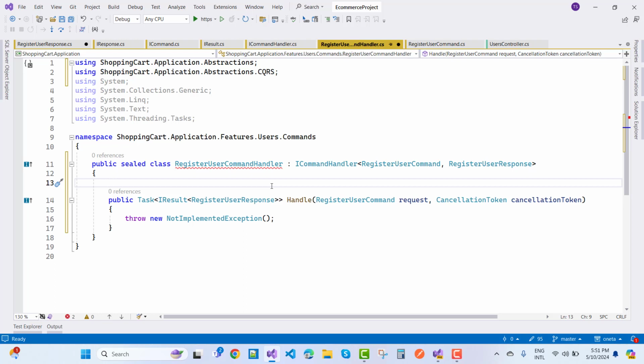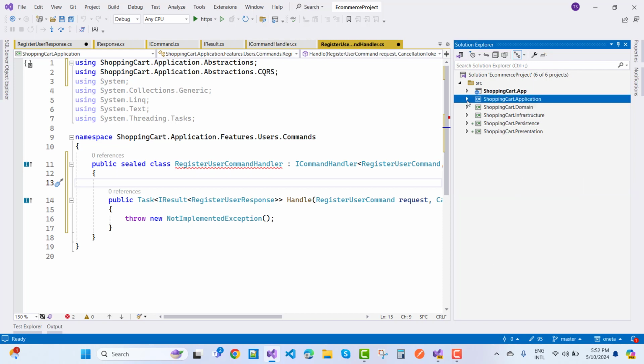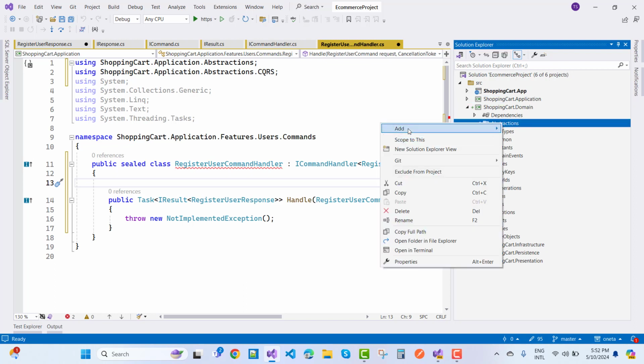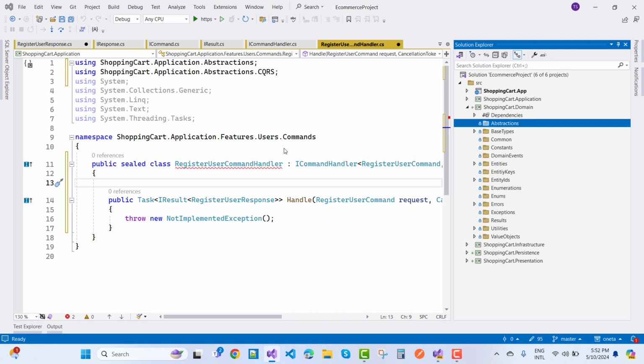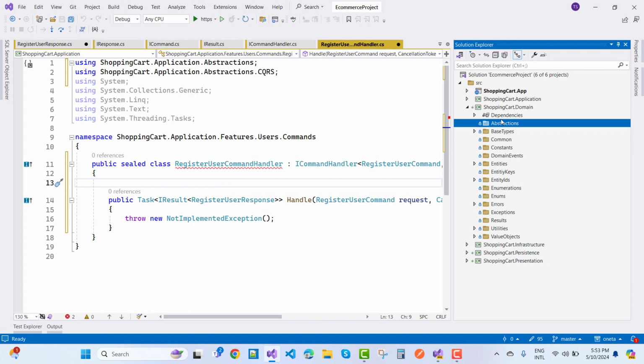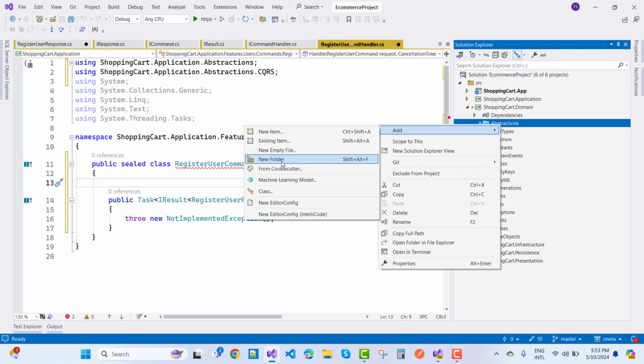Okay, so I want to apply a repository here, that is the user repository. So if you want to register any user, then you need a repository here. So we need to add a repository interface in your abstraction layer. So here we have the domain layer, and under the domain layer we have the abstractions, and I want to add a new empty file here. And inside your abstraction we just create a new repositories directory also. So first add a new repository directory.